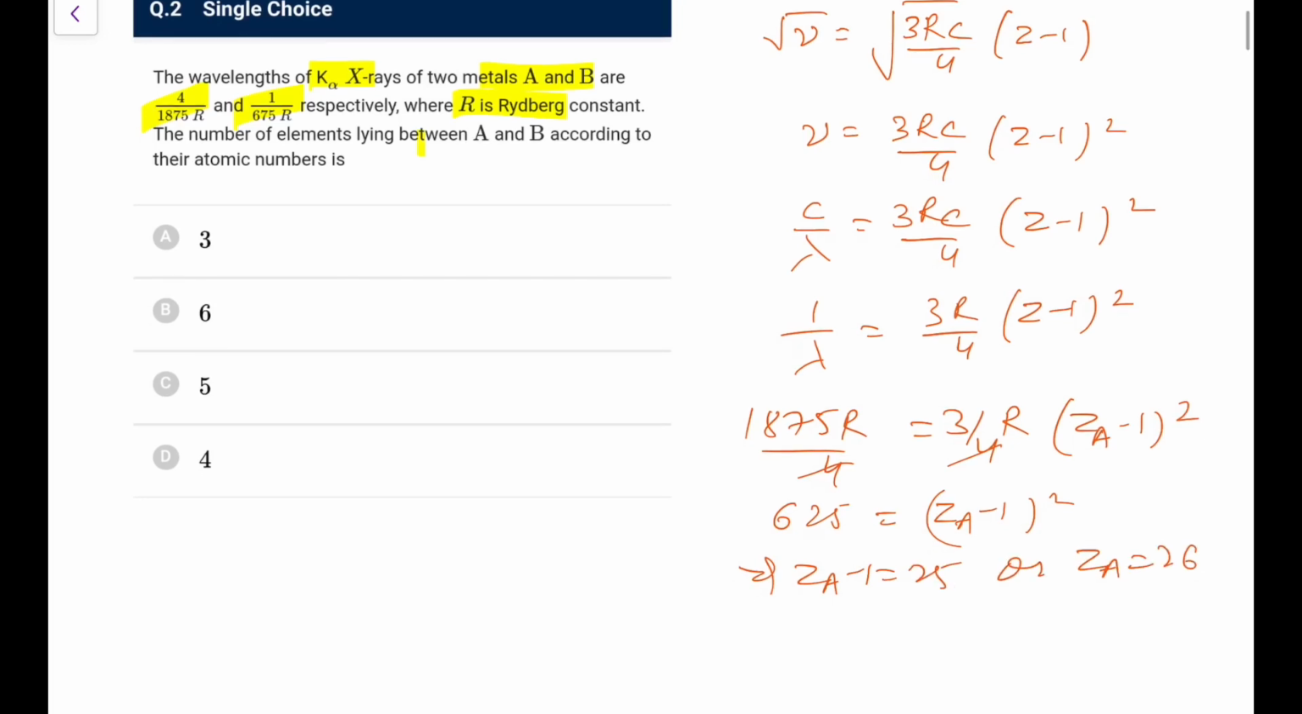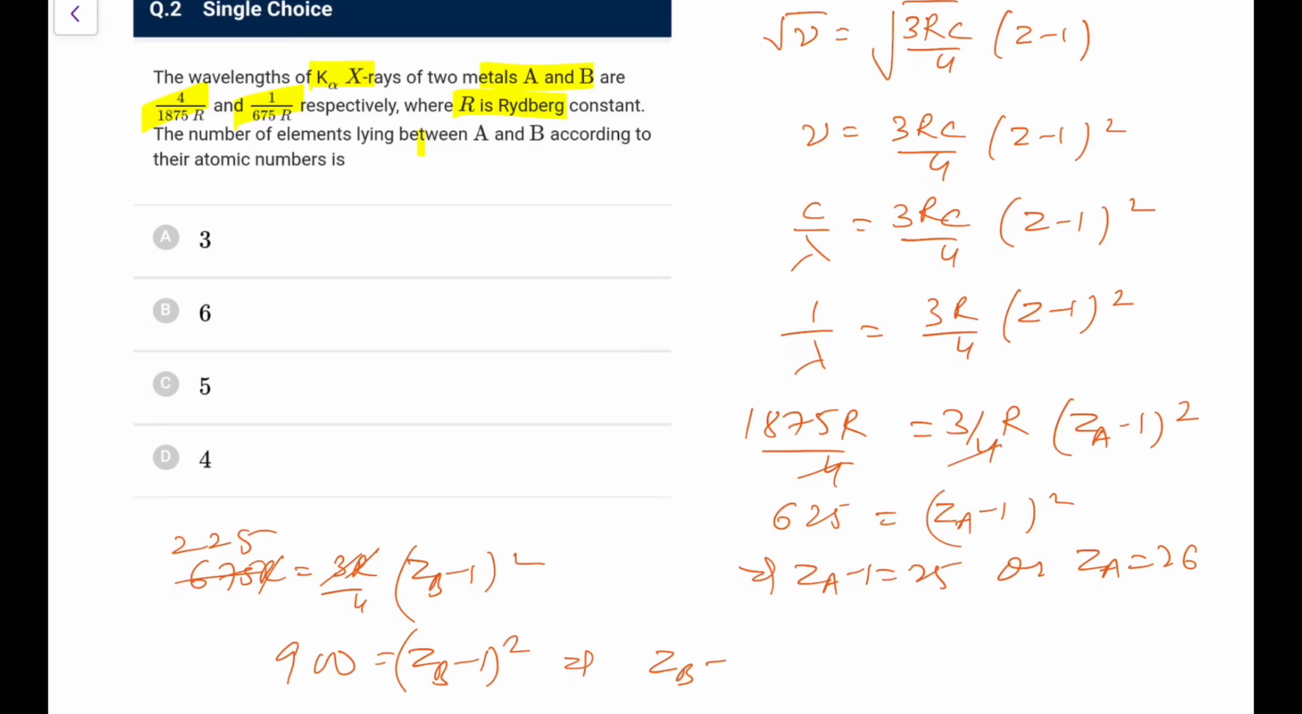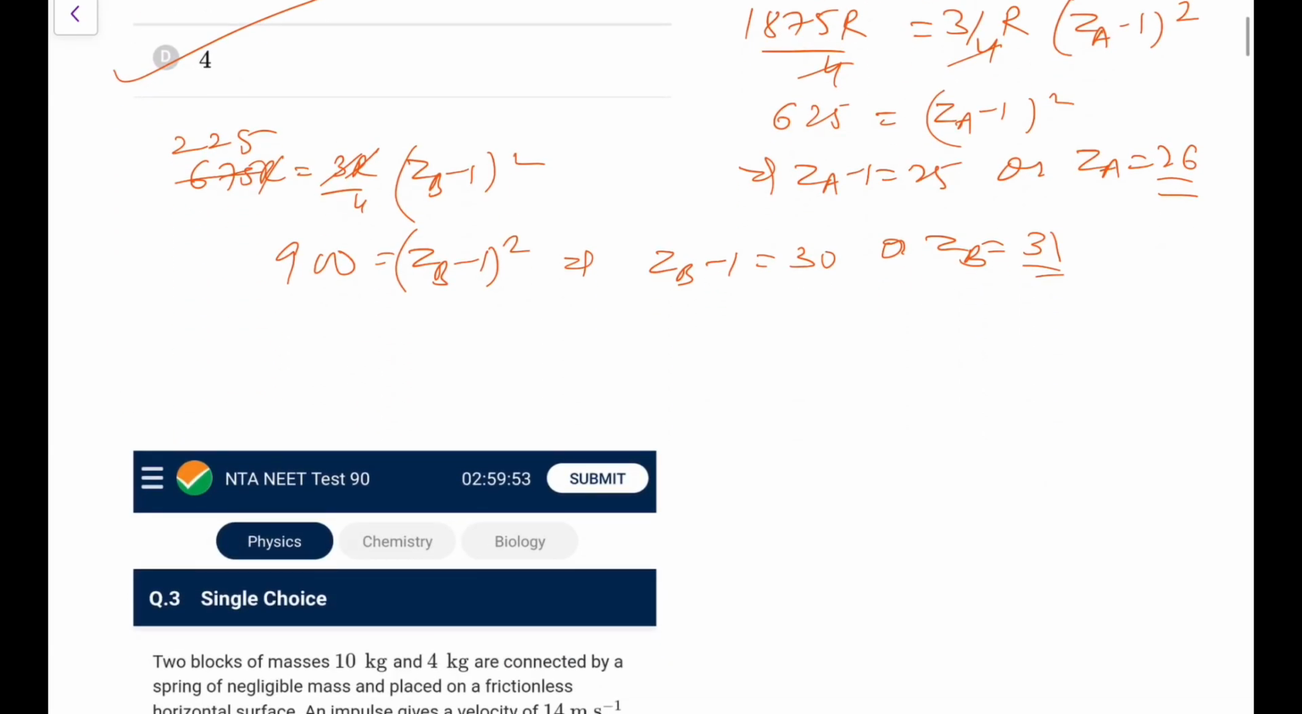Similarly, for the second one, 675R is equal to 3R by 4 into (Zb minus 1) whole square. Doing this, 3 and 3 cancel, 225 into 4, that is 900, is (Zb minus 1) whole square, which implies Zb minus 1 is 30, or Zb is equal to 31. So between 26 and 31 you have 27, 28, 29, 30. So 4 elements will be there. So go for option D here.